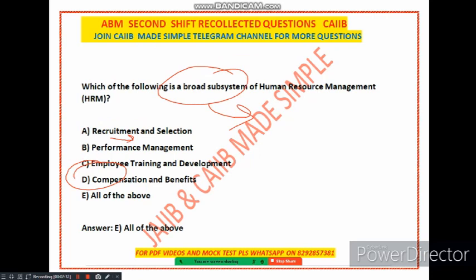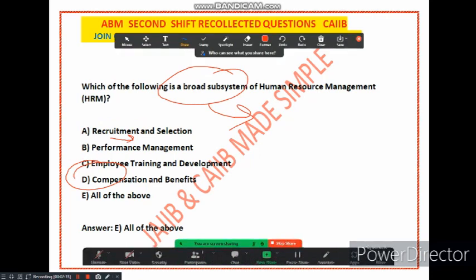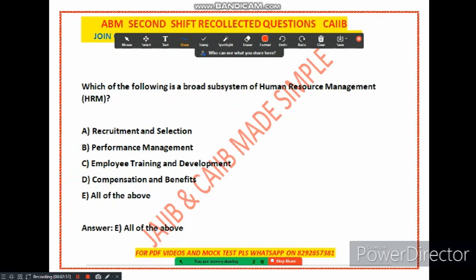So friends, the next question is: which of the following is a broad subsystem of HRM? So the question is regarding HRM broad subsystems. Let's see the options: recruitment and selection, performance management, employee training and development, compensation and benefits, and lastly, all of the above. See, recruitment and selection is the process of finding and hiring new employees. Performance management is the process of setting performance goals, monitoring the performance and providing feedback. Employee training and development is the process of helping employees develop the skills and knowledge they need to do their job effectively. And compensation and benefits is the process of determining how much to pay employees and what benefits to offer them. So these are some of the broad subsystems of HRM. There are many other subsystems like employee relations, health and safety, and organization development.